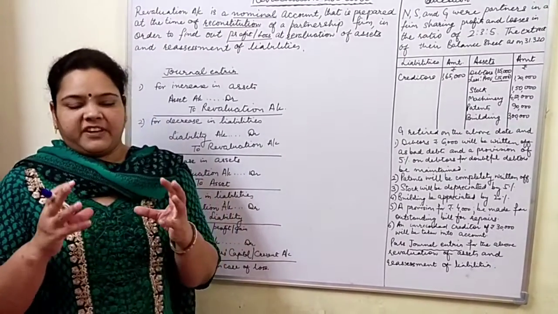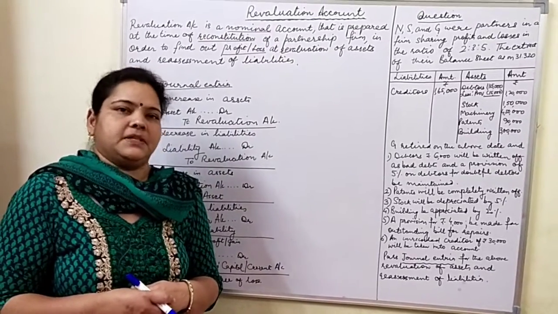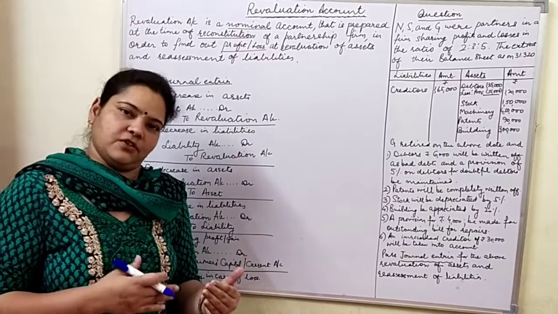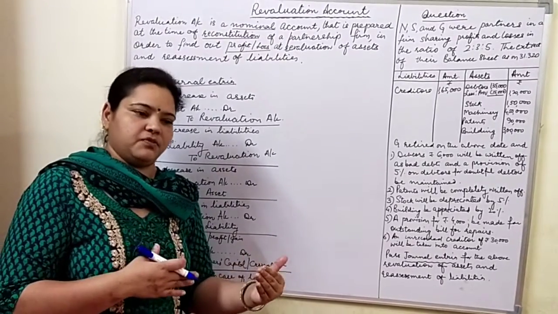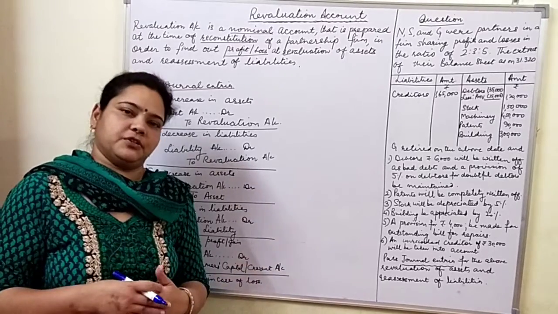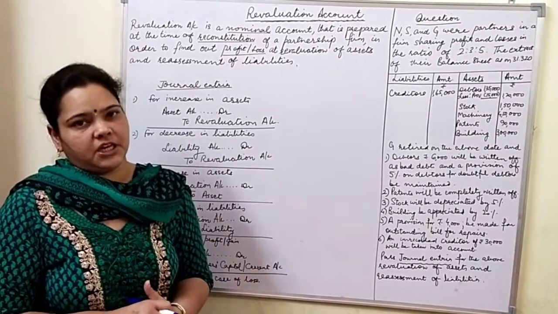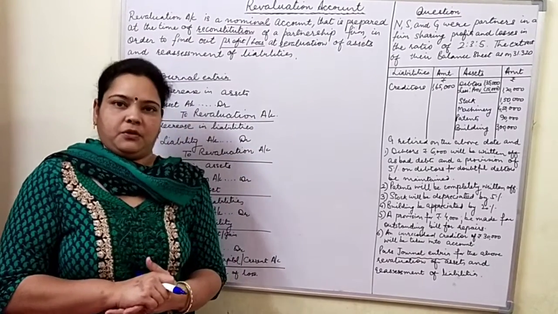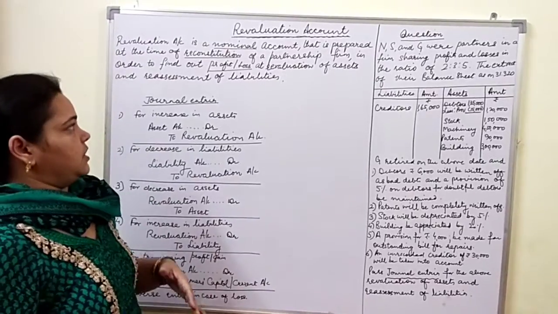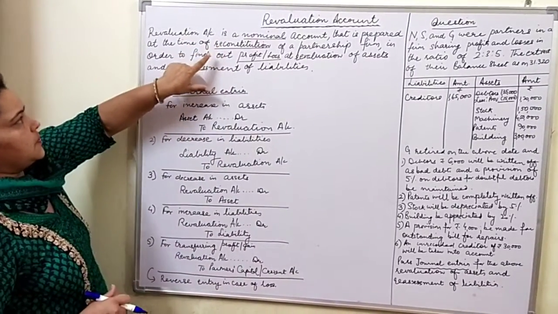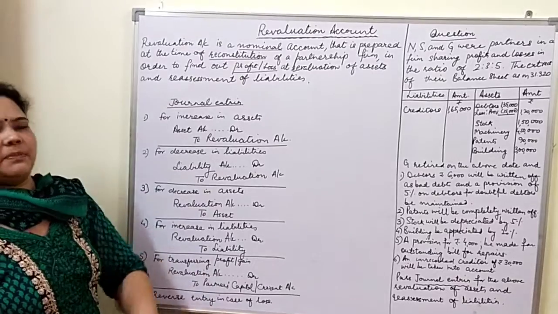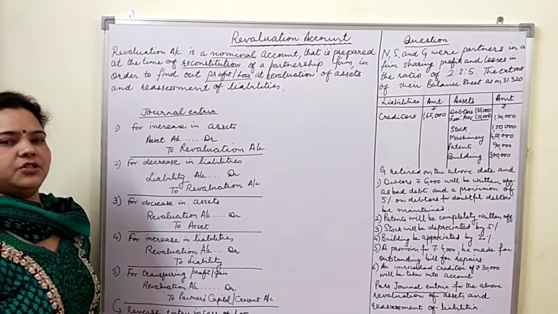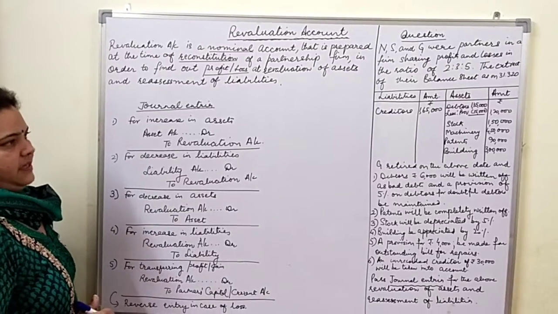Very specifically for our syllabus, we have the chapter of change in profit sharing ratio, which is also a reconstitution of partnership firm. Then also we need to prepare revaluation account. At admission of a partner, we prepare revaluation account. At the time of retirement and death also we prepare revaluation account. So it is a nominal account prepared at the time of reconstitution of a partnership firm to find out the profit and loss at the time of revaluation of assets and reassessment of liabilities.